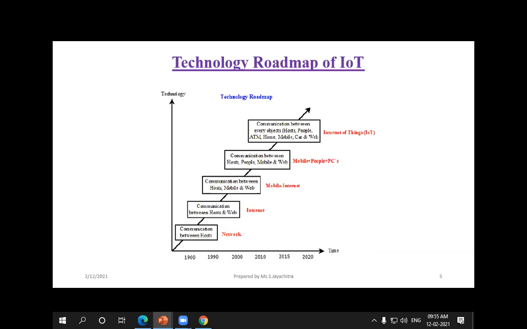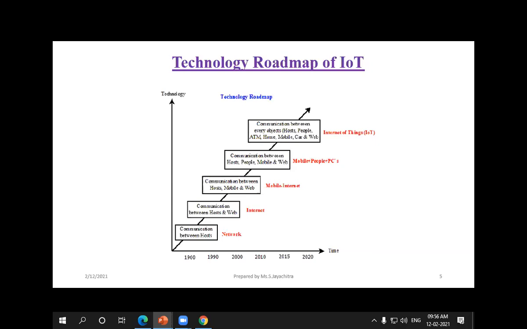Then in the period of 2015 to 20, we started using the emerging technologies of IoT, because wherever we go, we are able to monitor through GPS where the car is going. Also, whatever is happening at home, we can easily monitor from any location all over the world.